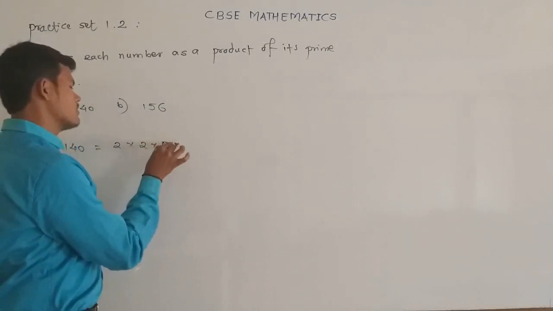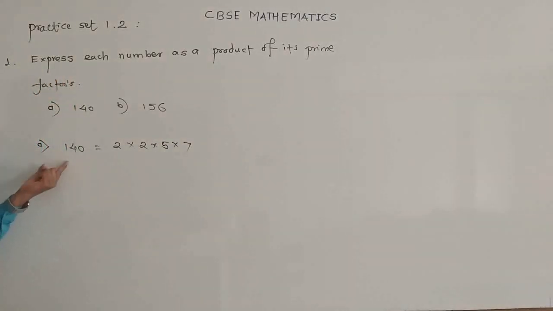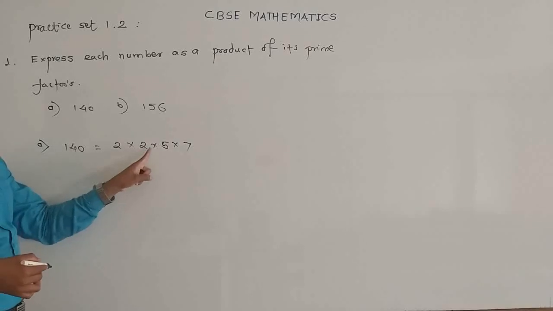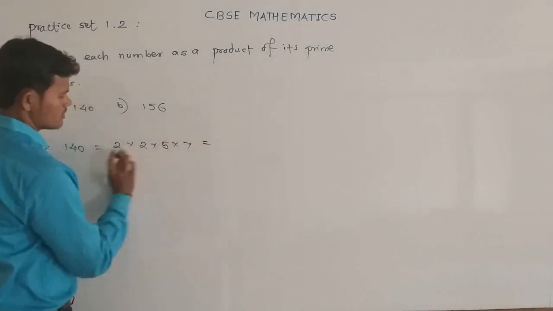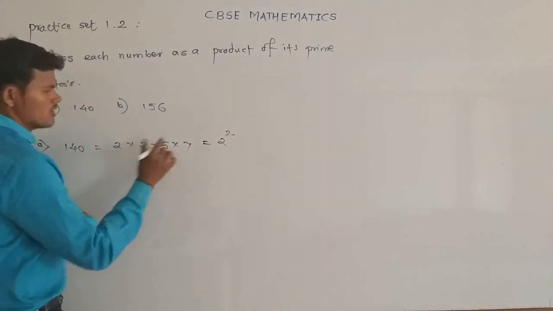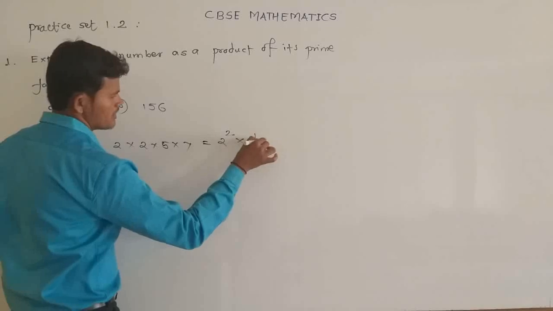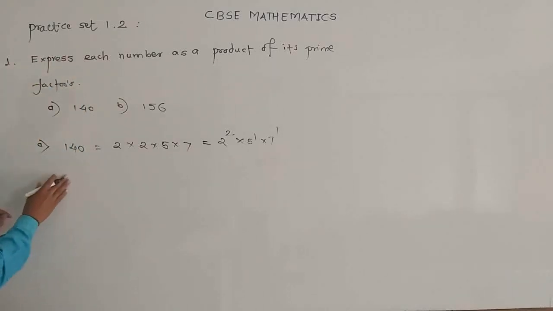We get 5 multiplied by 7. These are the prime factors of 140: 2 multiplied by 2 multiplied by 5 multiplied by 7. Now write in terms of powers also. Here 2 comes 2 times, so we write it as 2 raised to 2 multiplied by 5 raised to 1 multiplied by 7 raised to 1. This is the expression of the number as a product of prime factors.